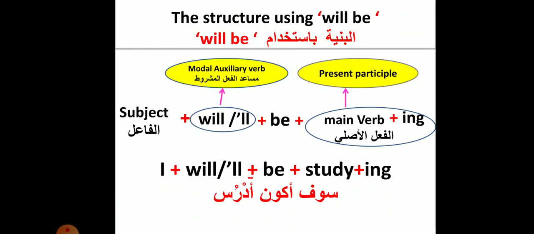The structure using will be: subject plus will, or the short form 'll, plus be plus present participle, or verb plus ing. Okay, so will here is a modal auxiliary verb. Let's see the example. I will be studying, or I'll be studying.